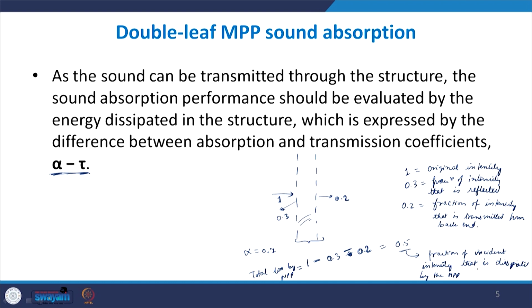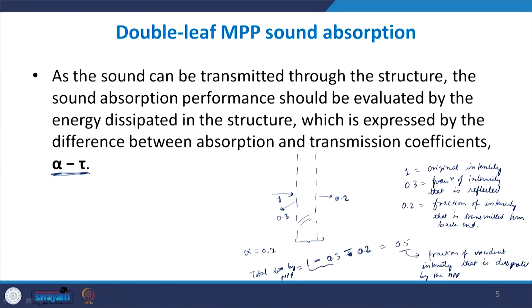So this is the energy that the MPP is controlling. So a better way of measuring the performance of this MPP could be alpha minus tau. Here by definition this is alpha, because it is 1 minus the intensity reflection coefficient, so 1 minus r square, and this is tau.